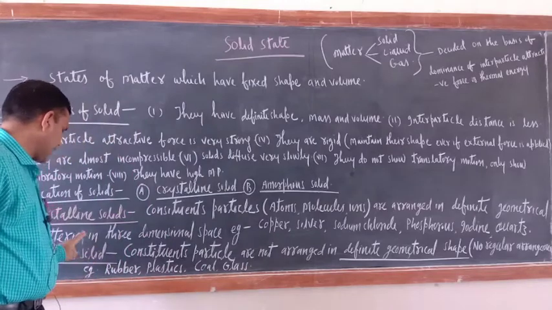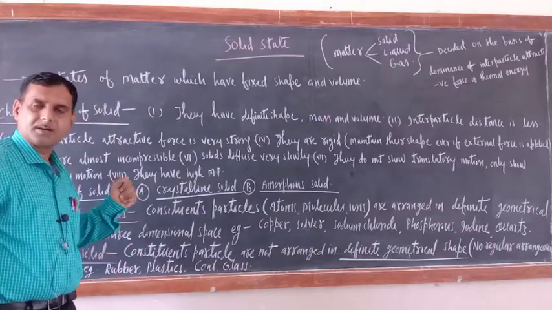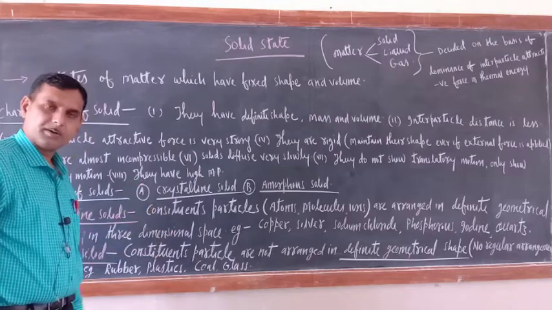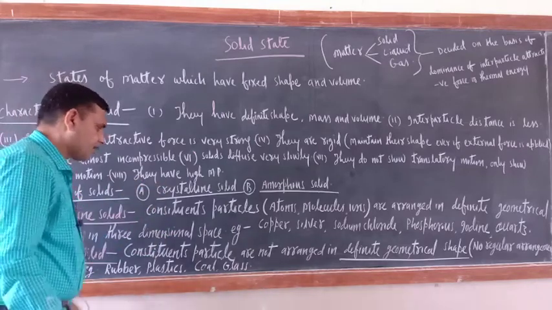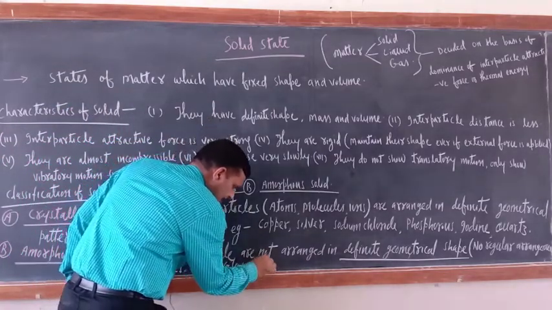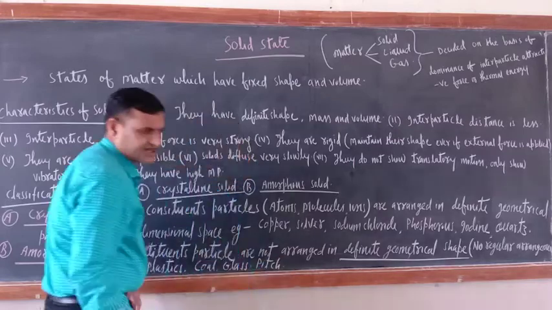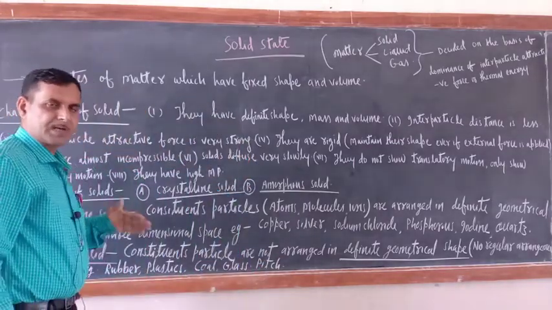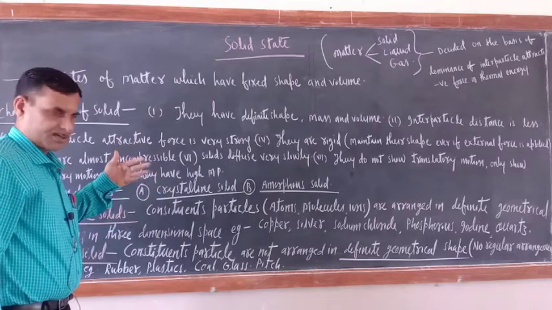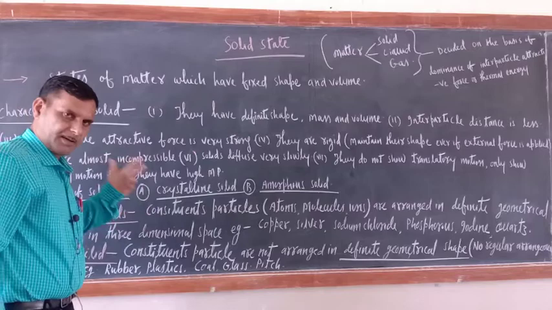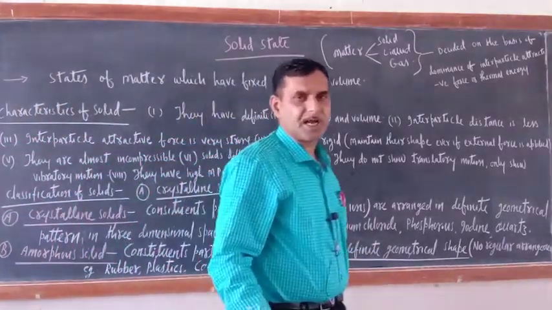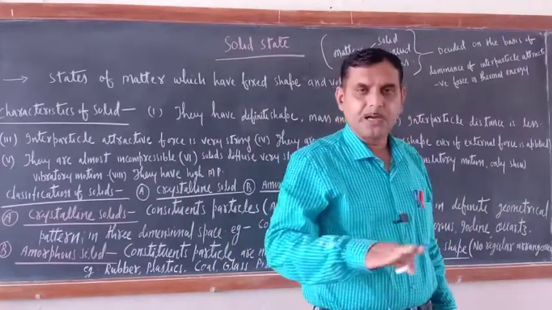What are the examples of amorphous solid? Rubber, plastic, glass, coal, pitch. Pitch means tar. Okay, you can write here: pitch. So these are some of the examples of amorphous solid. Now you will have more idea about the crystalline solid and amorphous solid when I teach you the distinction between crystalline and amorphous solid.